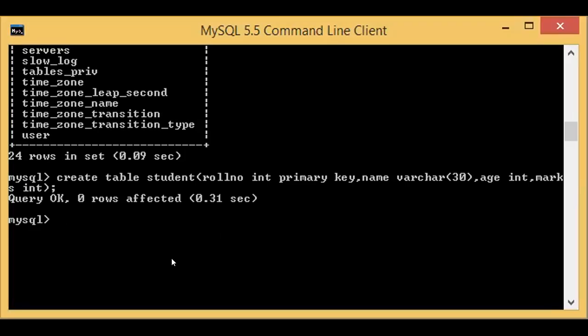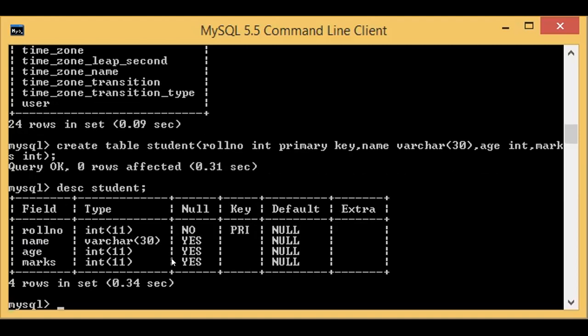Okay, so what is the command to show the created table, that it shows the table structure? Describe table name. Yes, very good. Describe table name. DESC, this is the shortcut. Describe table name. What is the table name? Student. Okay, describe student means it will show the structure of this table.